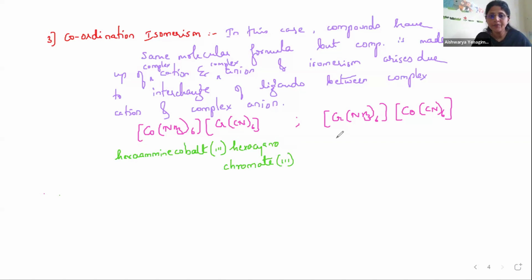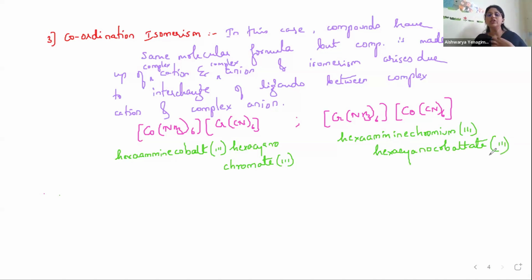This side, tell me the name. It is hexaamminechromium(III) hexacyanocobaltate(III). So this is coordination isomerism.